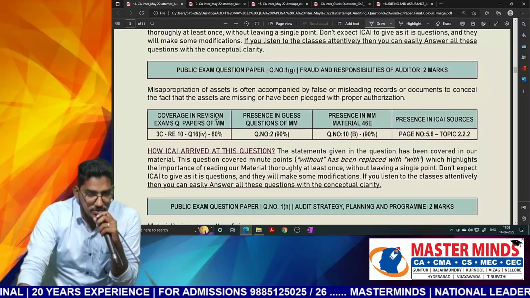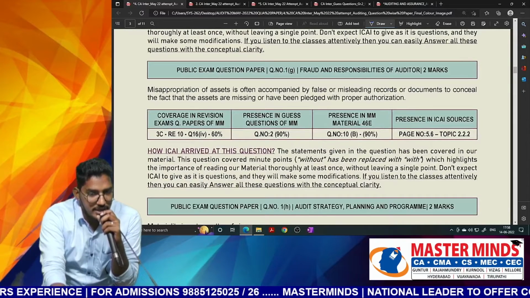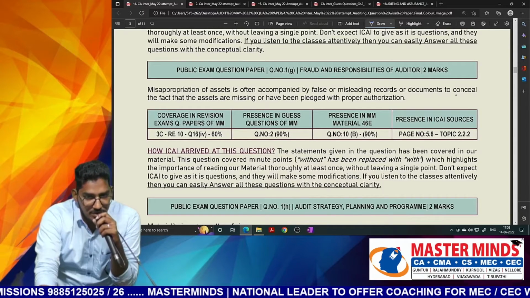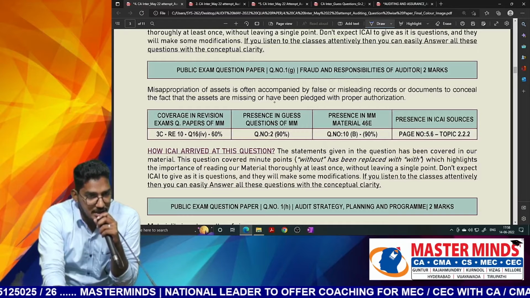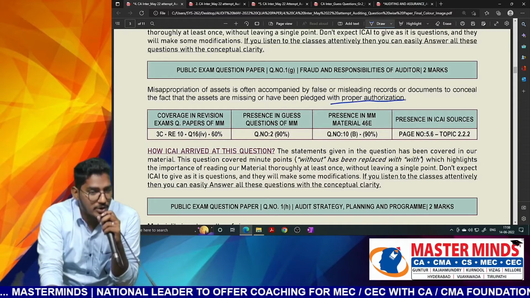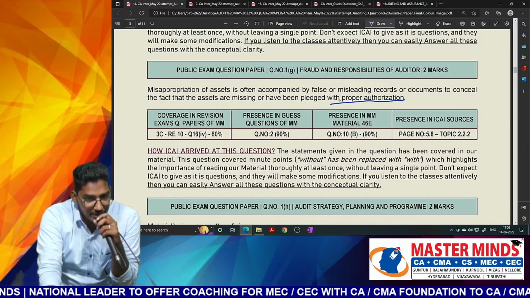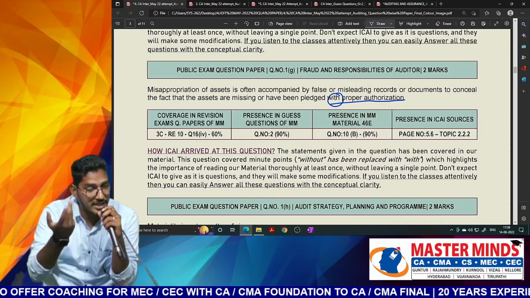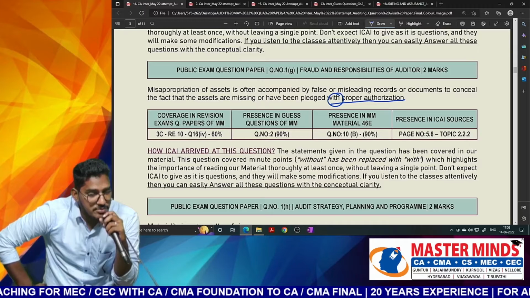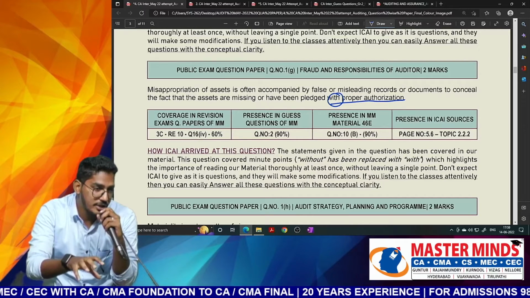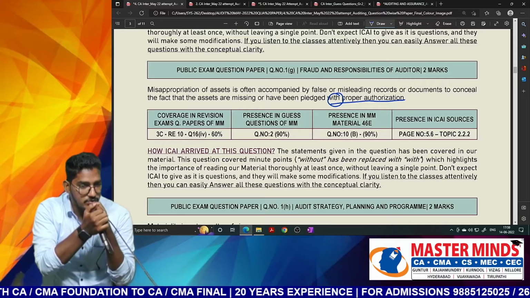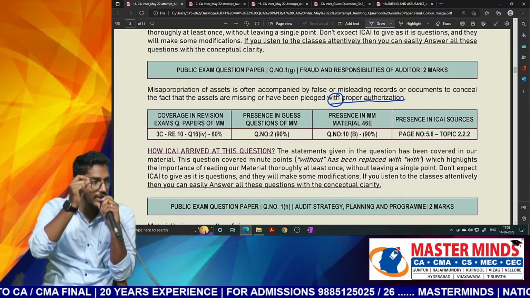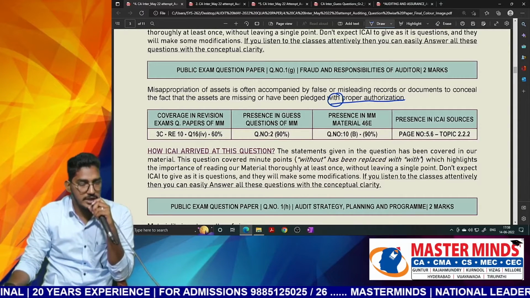Next one. I might have already explained this, but anyhow let us see it once again. Misappropriation of assets is often accompanied by false or misleading records or documents to conceal the fact that assets are missing or have been pledged with the proper authorization. But in fact, what should be there? Without a proper authorization should be there. Why? Because if you already have an authorization to pledge the security, why would it come under misappropriation? We call it misappropriation when you do not have the authority to do it, but still you are doing it. The entire statement would have been true, but instead of with, we have to replace that with without.